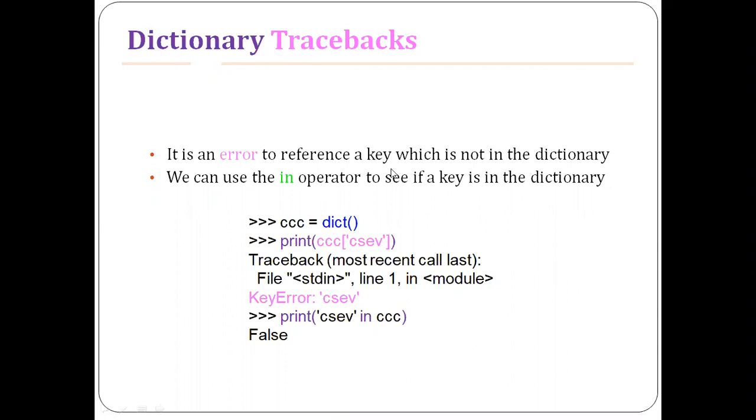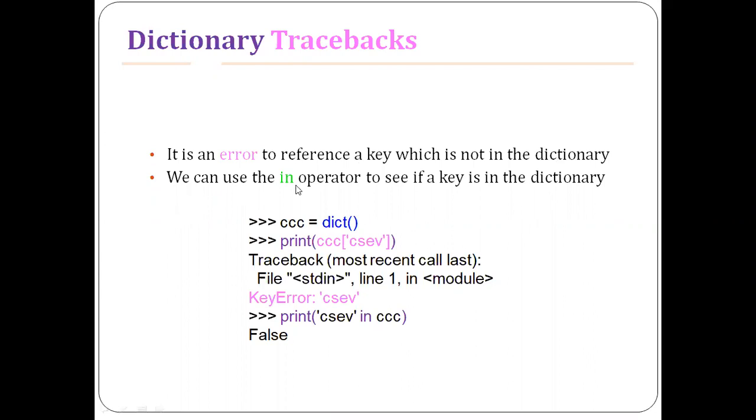That exception has to be caught and handled by the program, otherwise it will generate an error message from the library. If the key is not present in the dictionary, it will generate an error message.